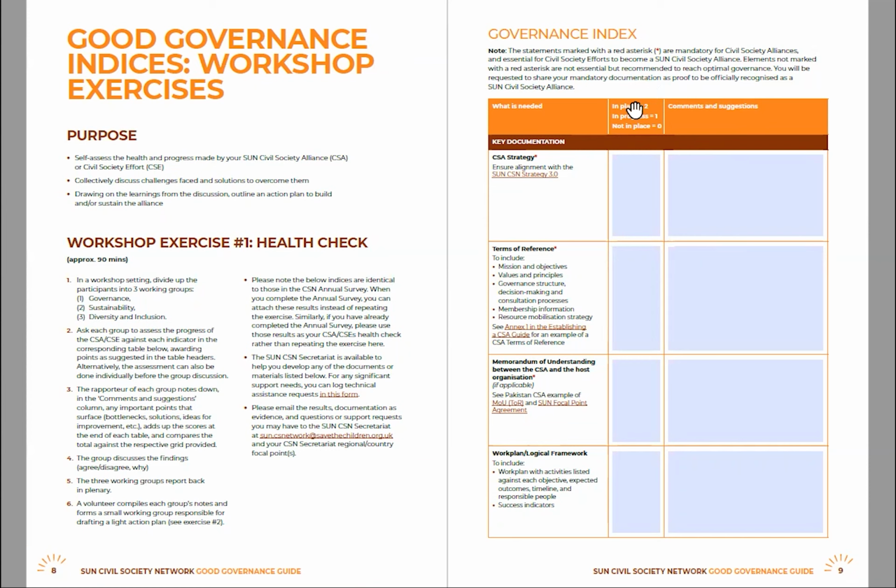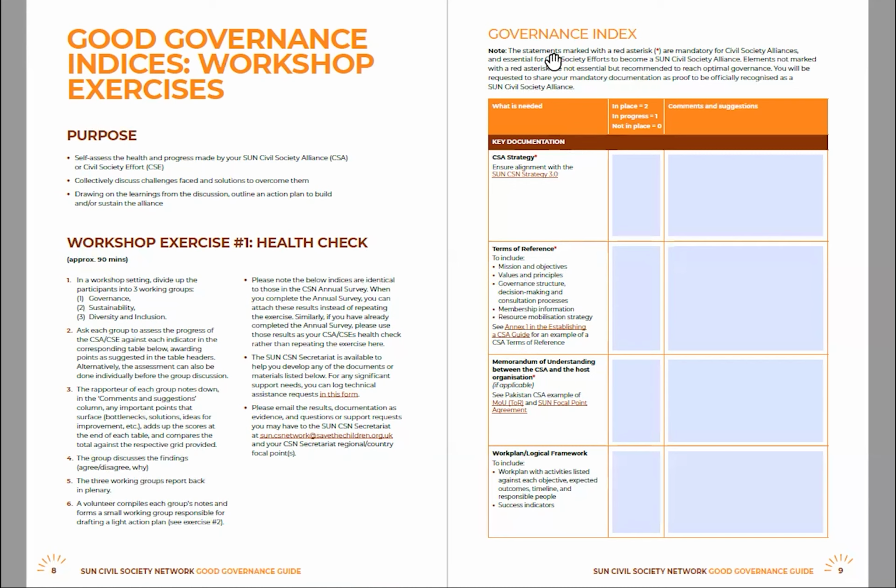When completing these checklists, you will see the statements marked with the red asterisks. These are mandatory for civil society alliances and will be essential for civil society efforts to become a civil society alliance. So as you can see here, the Civil Society Alliance strategy would be one of the key documents that we would expect to see with a civil society alliance. Now, a civil society effort might not have one of these, but to become a civil society alliance, they would need to develop one of these and implement one of these processes or documents.